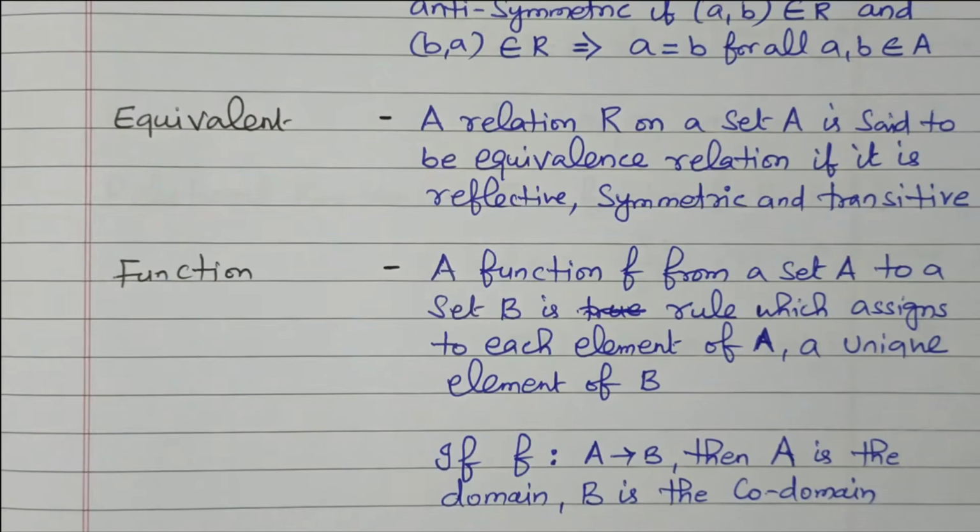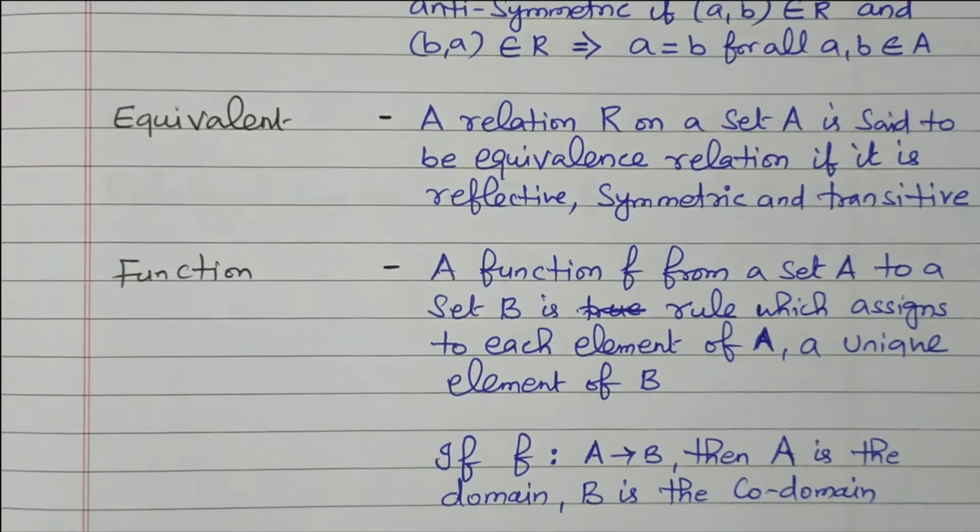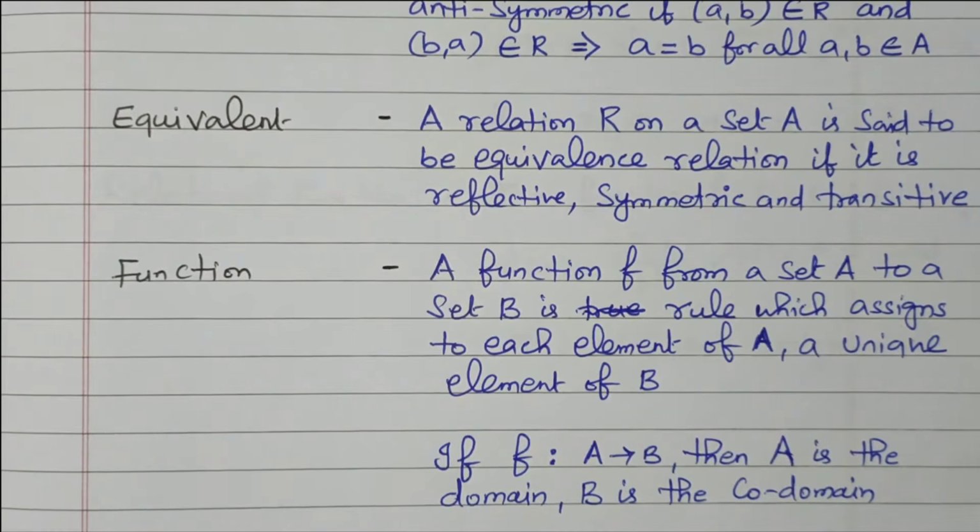So in this video we discussed the types of relation available in sets, relations and functions. First is reflexive, where all the elements are related to themselves. Symmetric, (a, b) and (b, a). Transitive, where three elements are involved: (a, b), (b, c), (c, a). Antisymmetric is similar to symmetric, but with a = b.